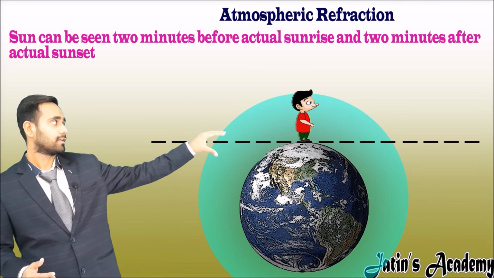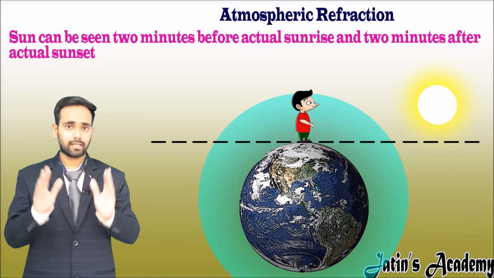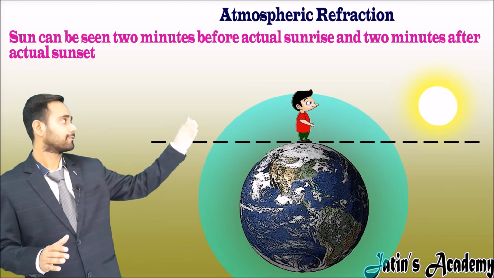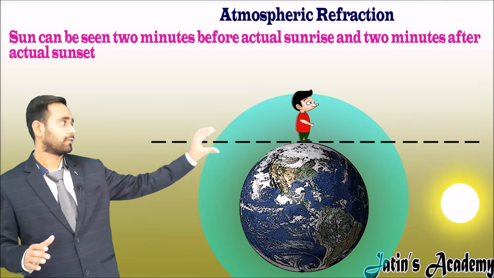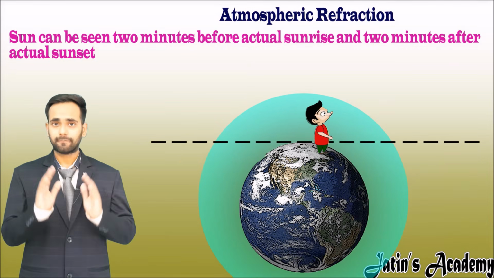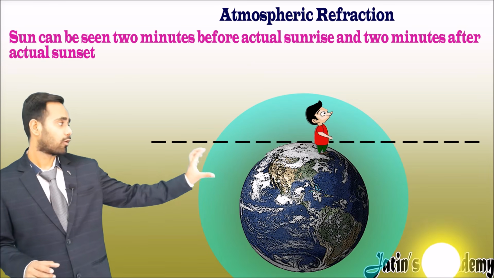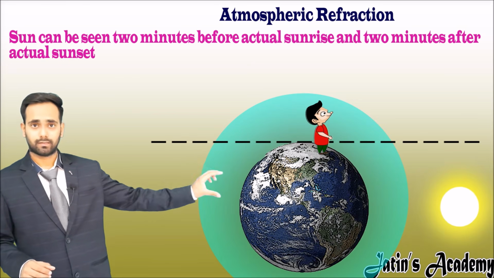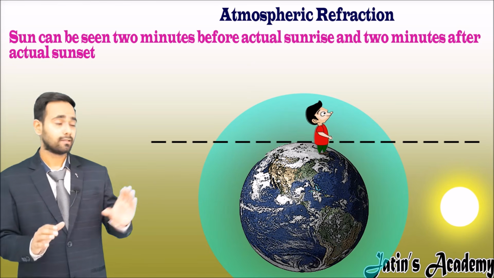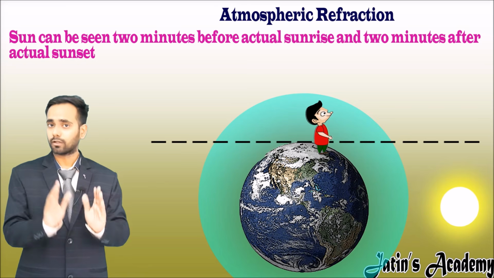If the sun is above the horizon, then the person is able to see the sun, and if the sun is below the horizon, then the person is not able to see the sun. Now consider the first case, when the sun is just rising. It means the sun is below the horizon. If the sun is below the horizon, the person is not able to see the sun from a theoretical point of view.